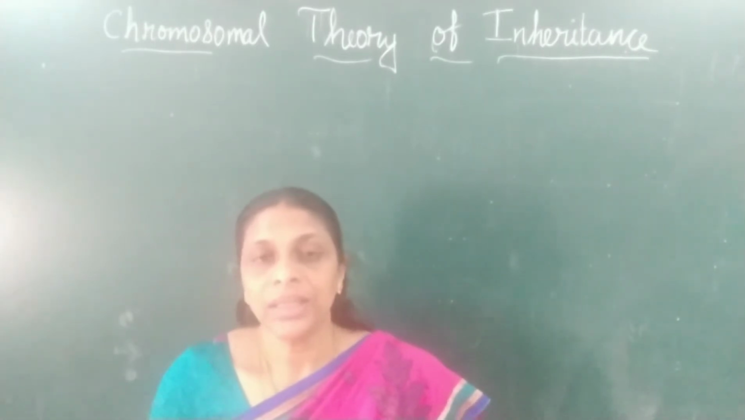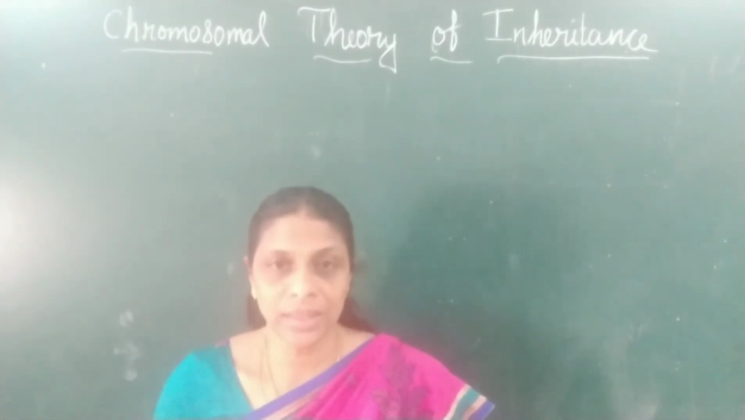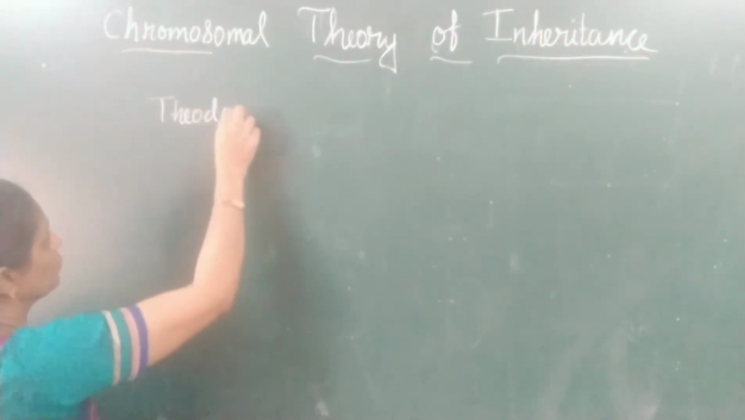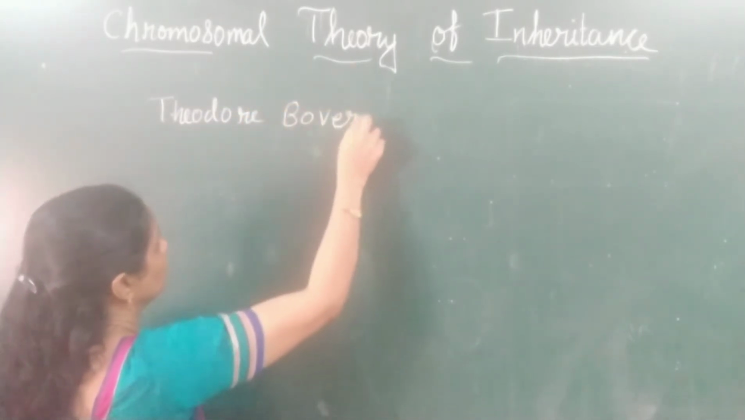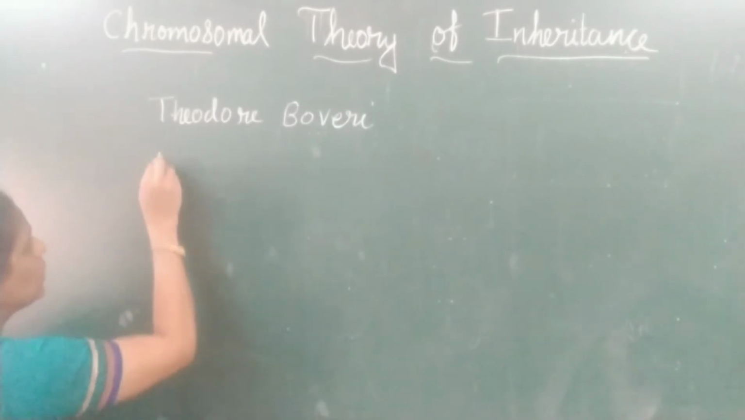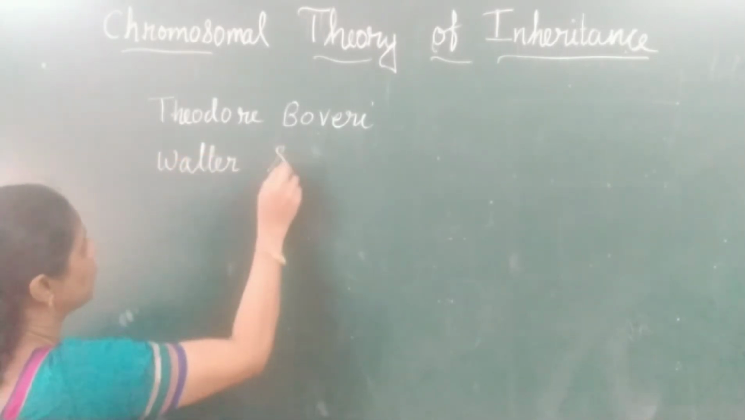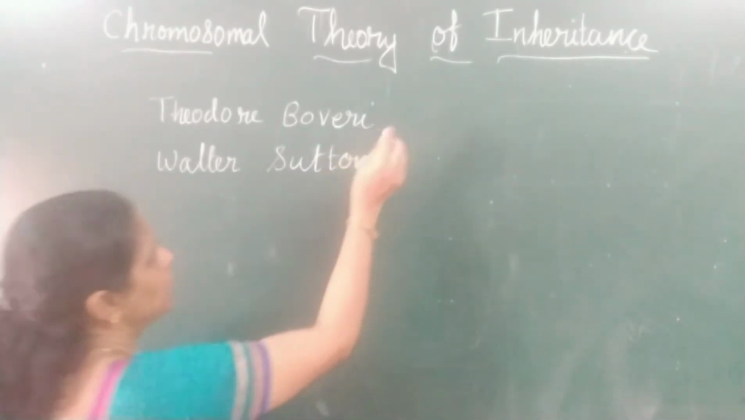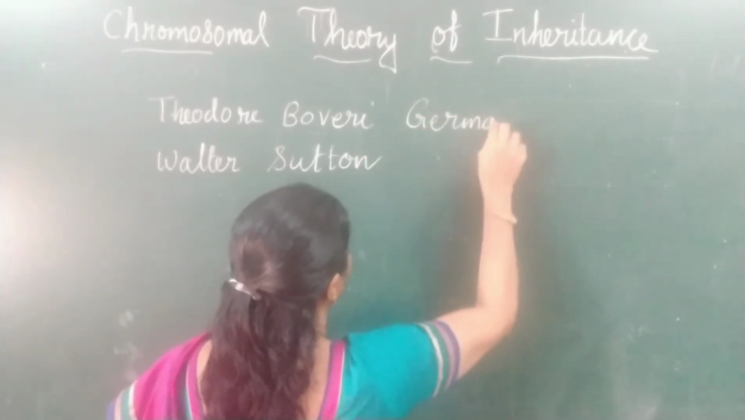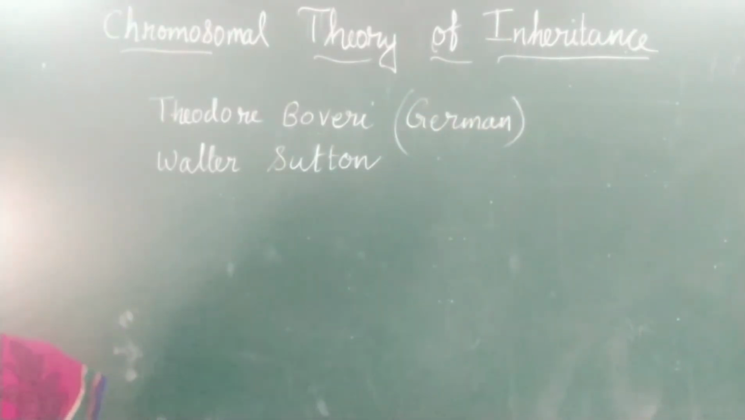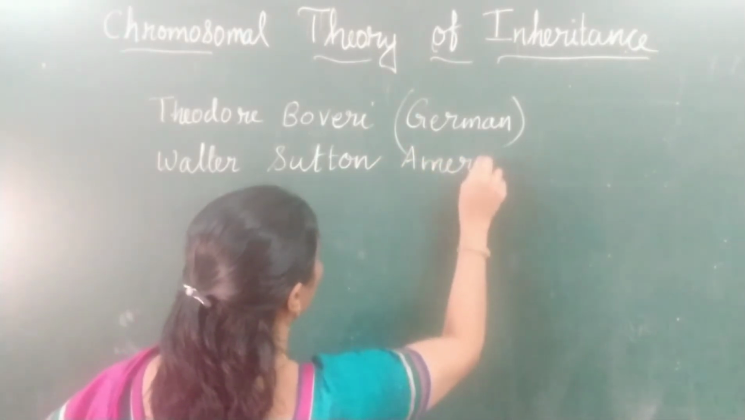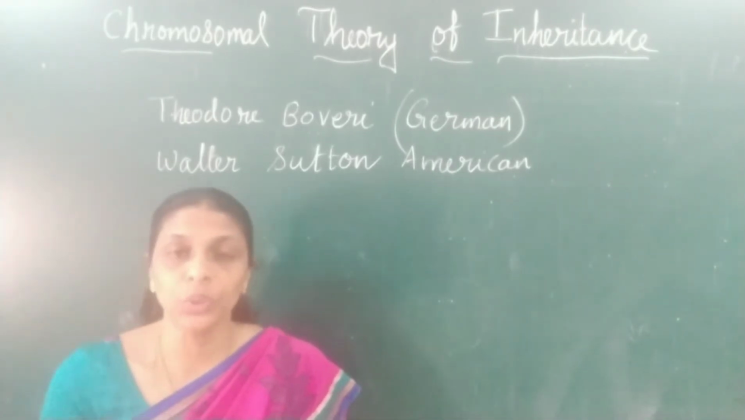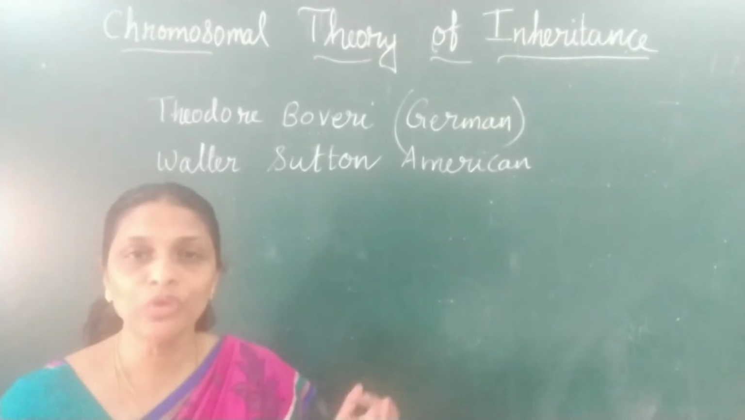So with all these, two biologists, Theodore Boveri and Walter Sutton, came forward. Theodore Boveri was a German biologist, and Walter Sutton was an American biologist. These two biologists studied the movement of chromosomes during cell division, how the chromosomes move during cell division.